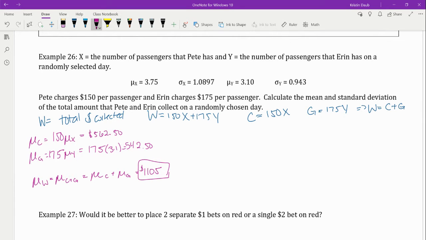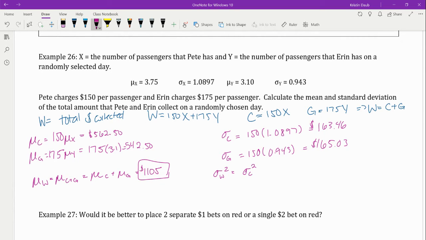Let's find the standard deviation. So let's find the standard deviation of C and the standard deviation of G first. I can't right away calculate the standard deviation of W. I need to first find the variance of W, sigma squared.